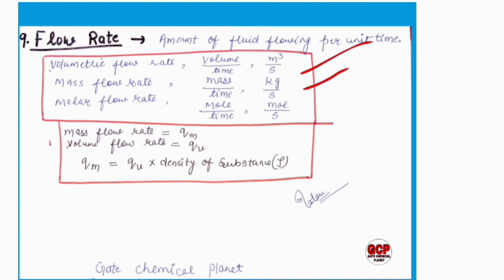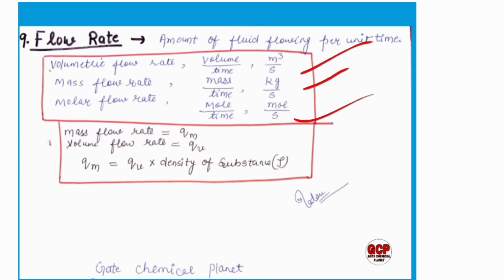Okay, and the molar flow rate is very important because it also comes in questions. So moles per unit time, and the unit is mole per second. Okay, so learn these units and their formulas also. Mass flow rate equals Qm. If I take mass flow rate as small q with m in subscript, and volume flow rate equals Qv.